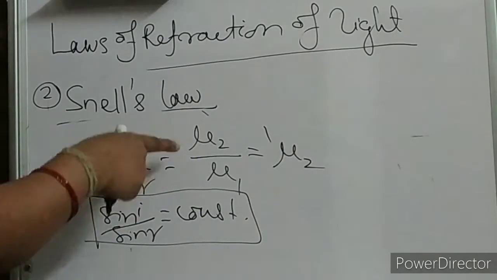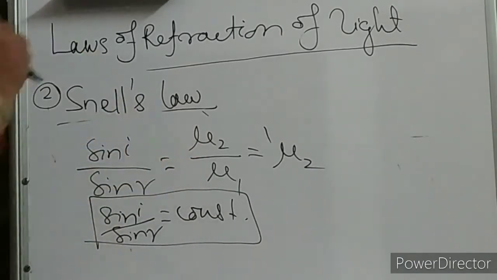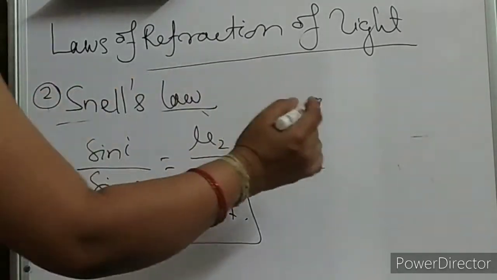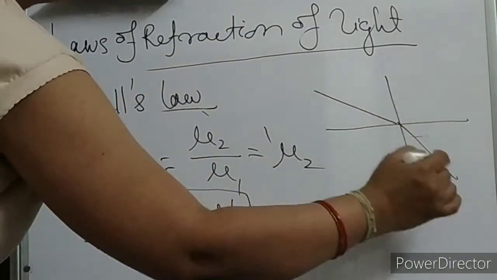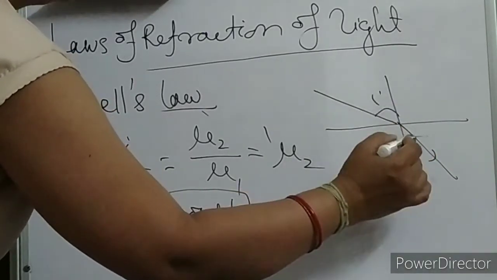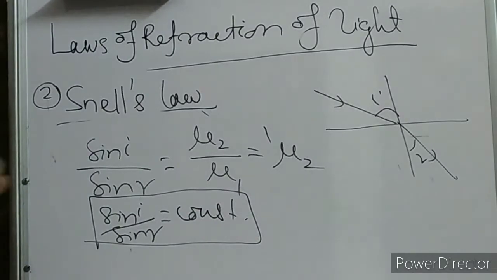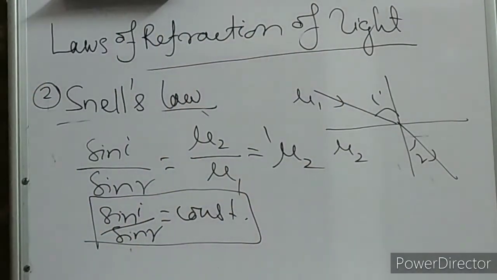This is nothing but the absolute refractive index of medium 2 divided by the absolute refractive index of medium 1. This is your incident ray, and this is your refracted ray. This is I, this is R. Okay? Clear, children? This is mu1 and this is mu2.